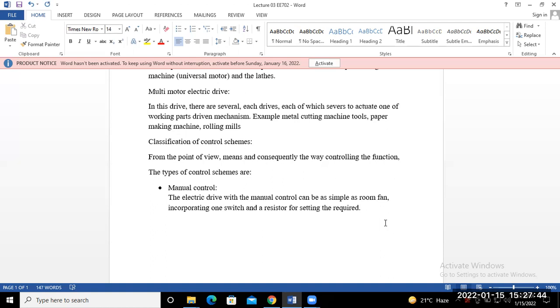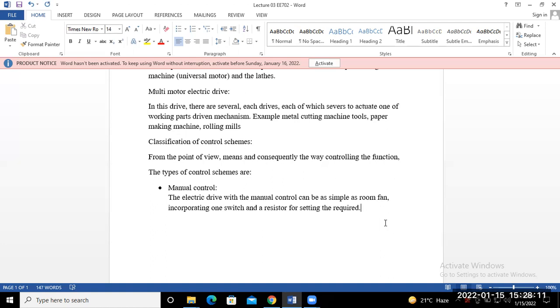The next one is your semi-automatic control, and the last one is your automatic control. Just try to see what semi-automatic control and automatic control are. What will happen in automatic control?